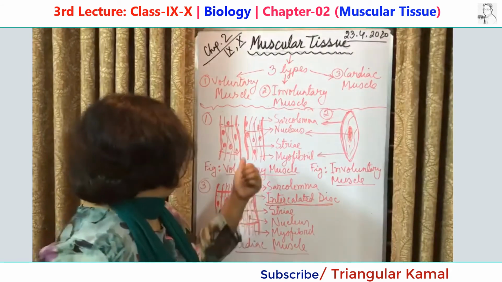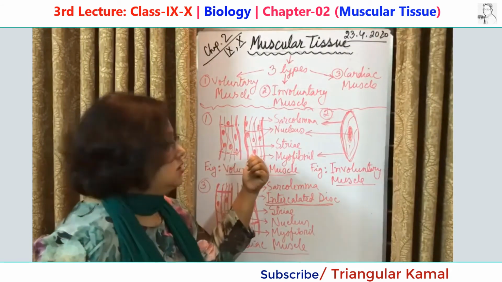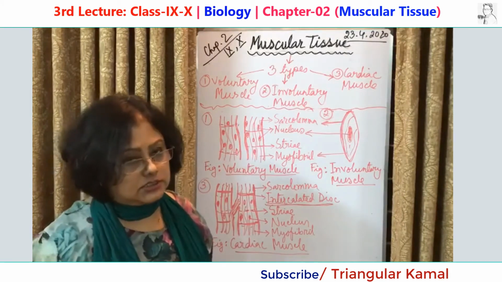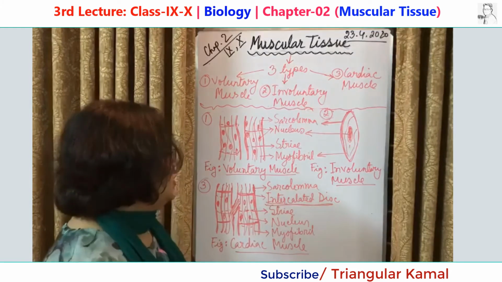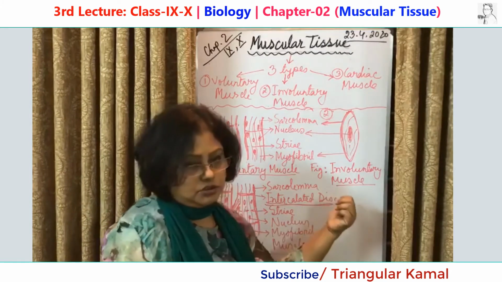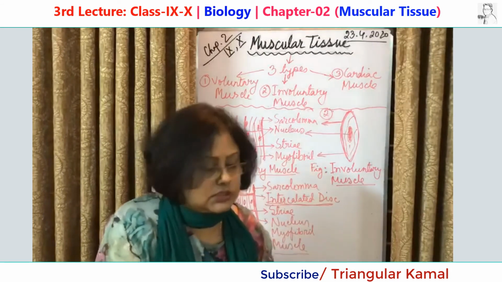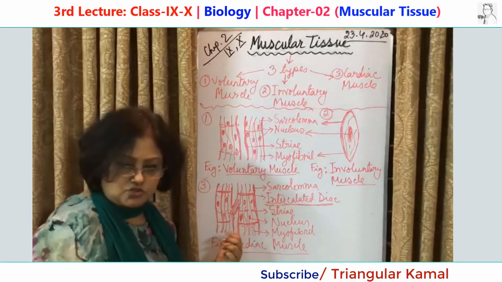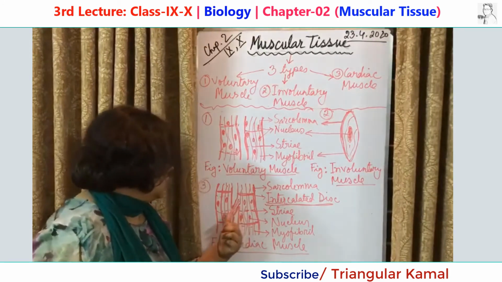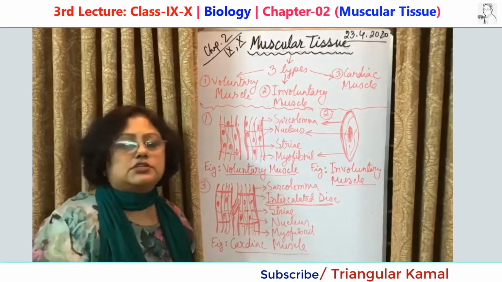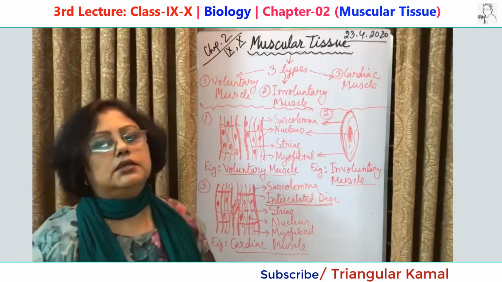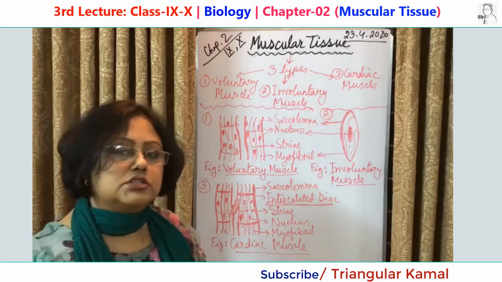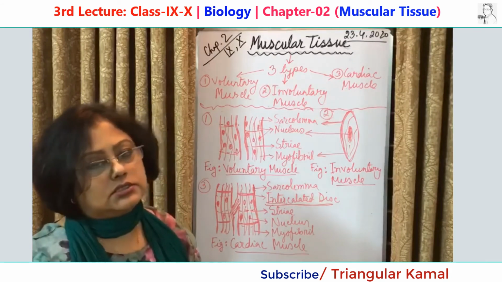According to these features, voluntary muscle has no branch but has transverse striation, which is why it is also called striated muscle. Involuntary muscles have no branch and no striation, that's why they are called smooth muscle. And cardiac muscle has both striation and branches. Tissues are branched, so cardiac muscle can be called striated branched muscle. And these are all the features of these three kinds of muscular tissues.